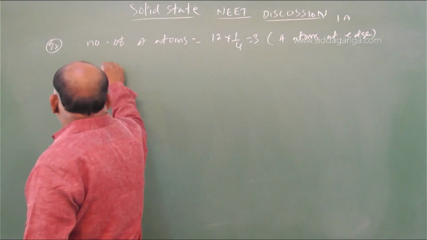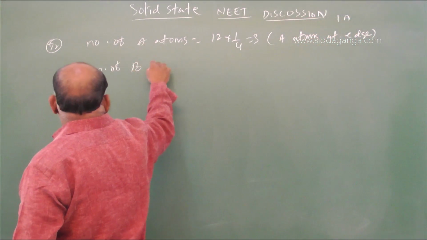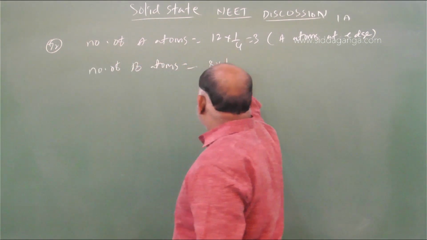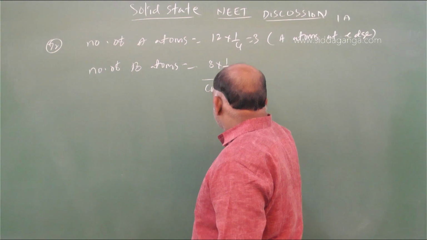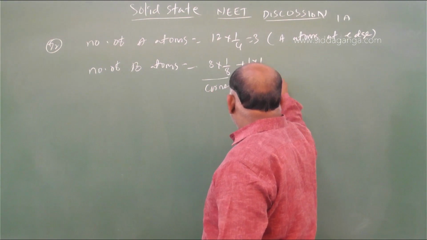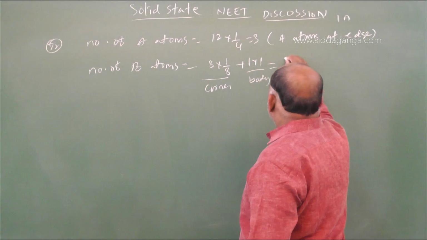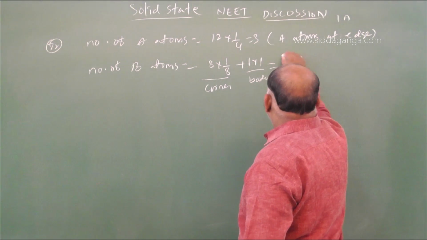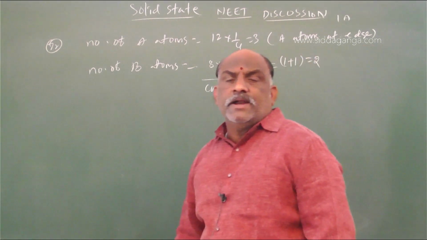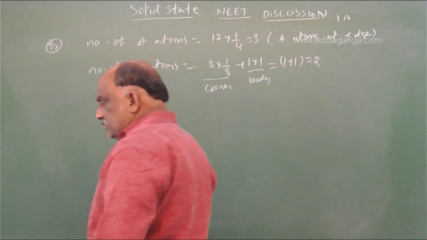Number of B atoms is 2. Why is the number of B atoms 2? Because of the diagram.